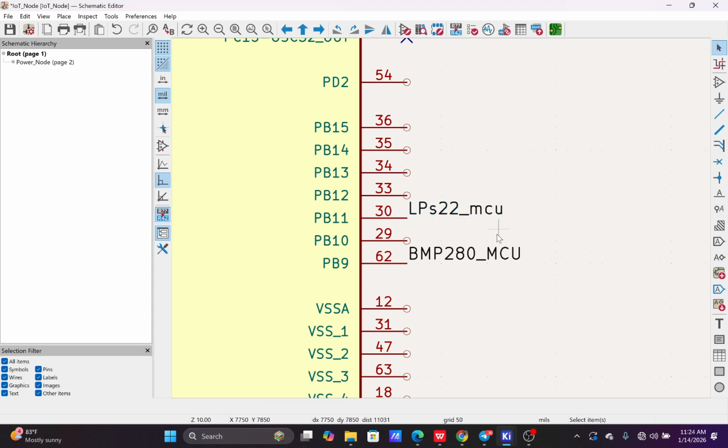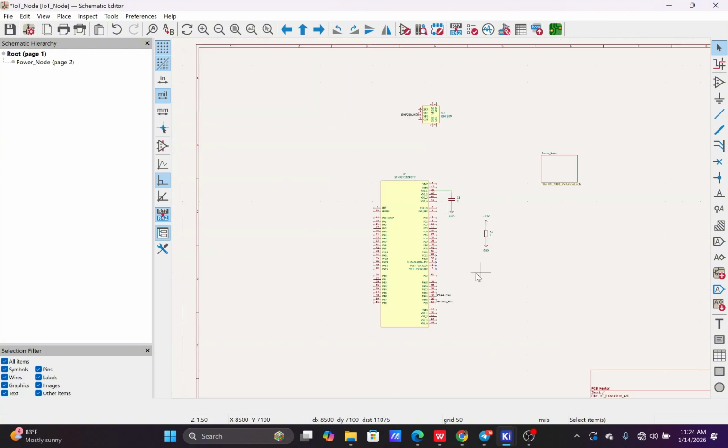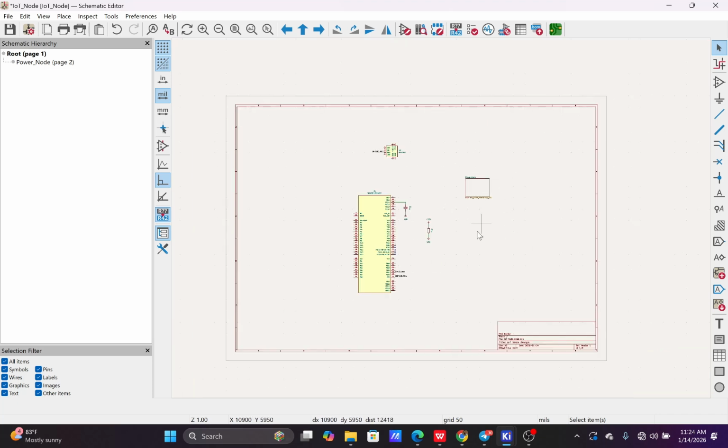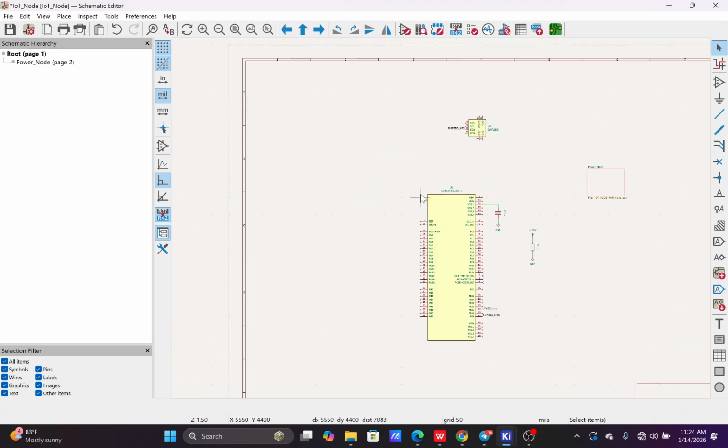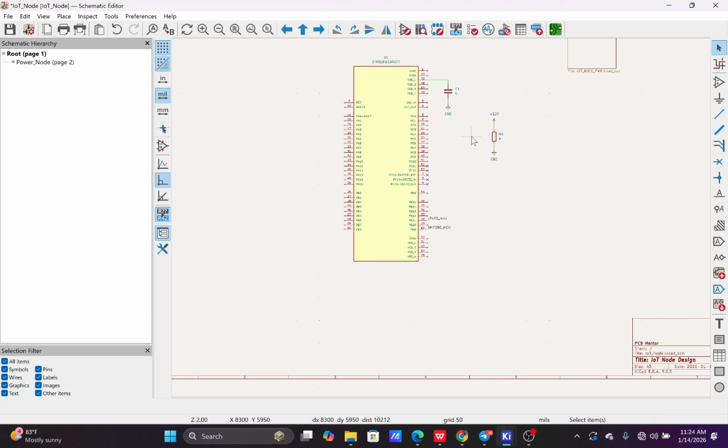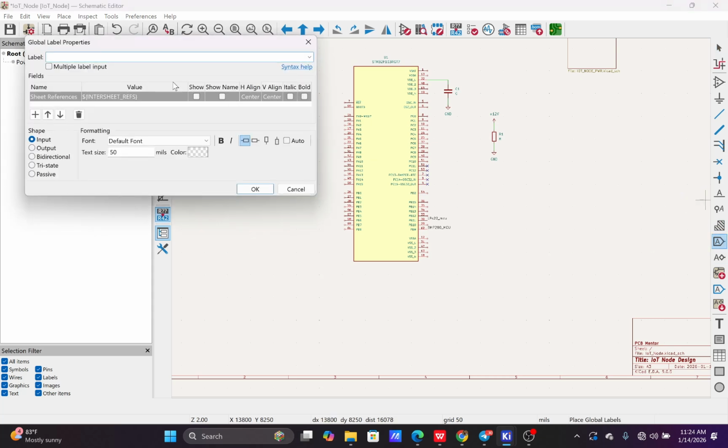Why? This net label is just for the same sheet. It only establishes connection within its own sheet. So if you're moving into another sheet, a connection is not established. To establish a connection, you need to use what we call the global label, not the net label.